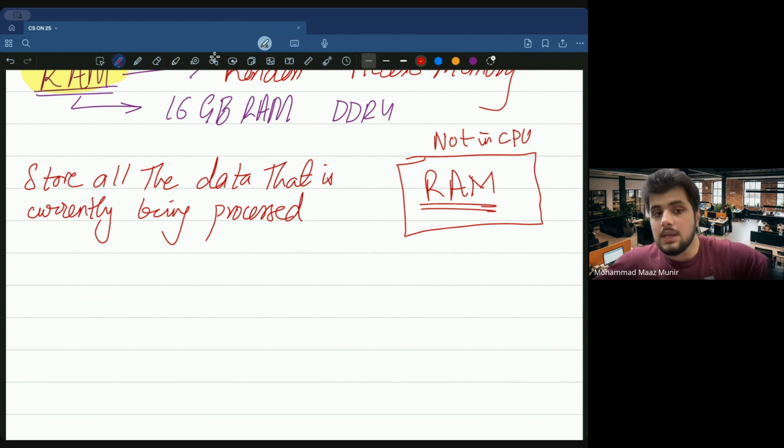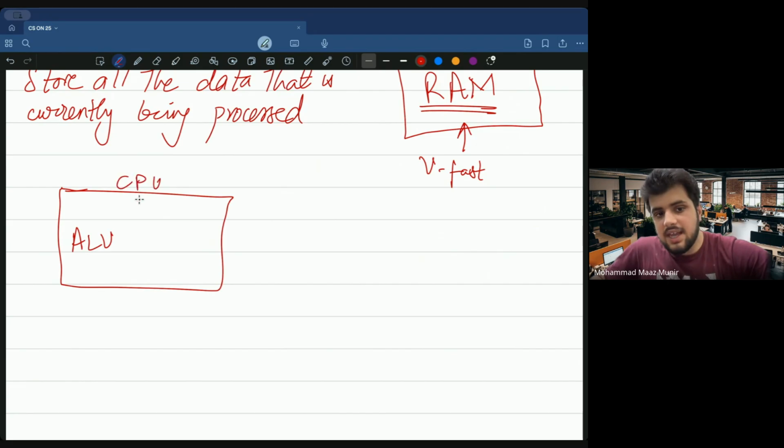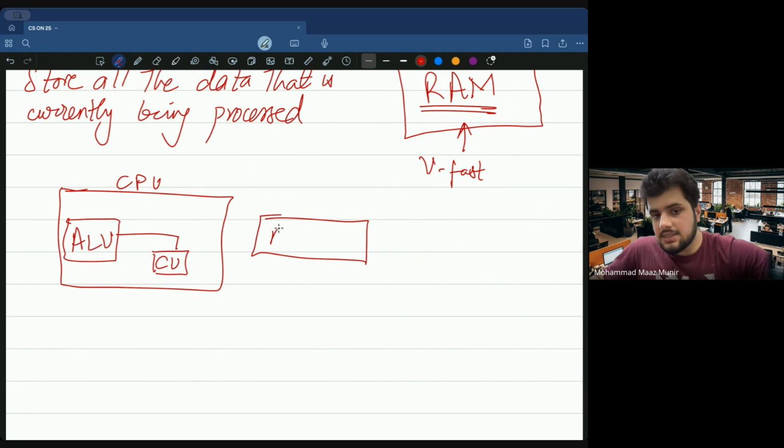Again, this is important. RAM is one extra thing that you put inside the computer. It has one special quality: RAM is very fast. RAM allows you to perform calculations and all this transferring of data in a much faster way. So when I have an ALU up here in the CPU, and maybe I have a control unit up here, and I want to execute these two things, I also need some memory place up here so that I can quickly transmit data here and bring it here.